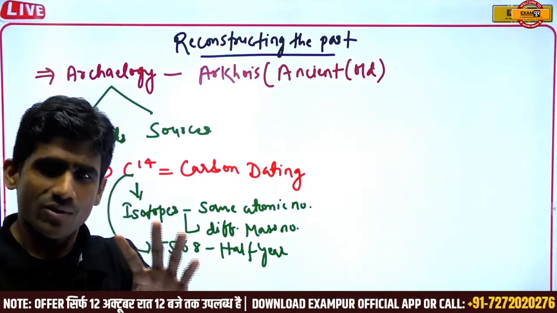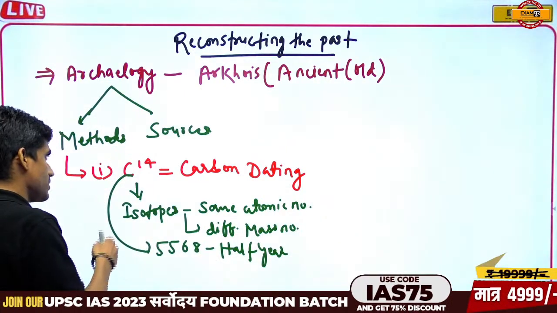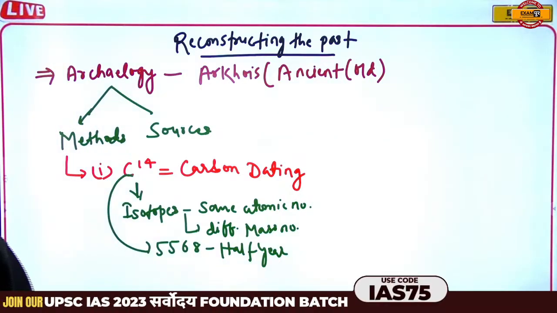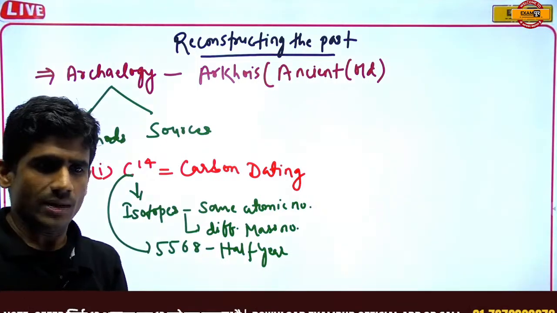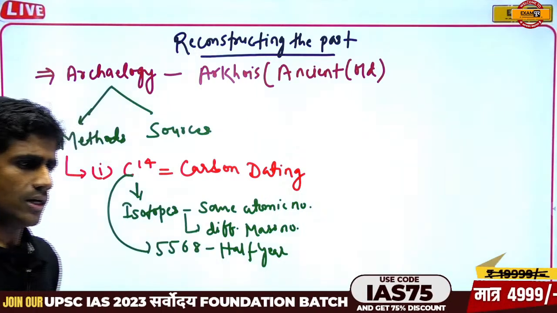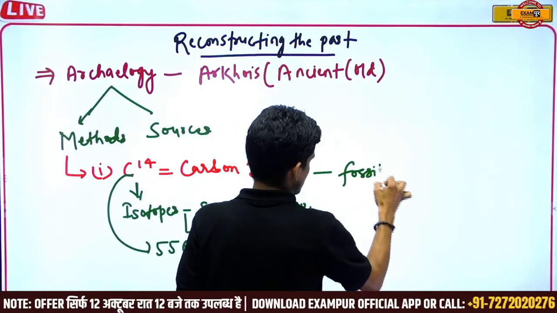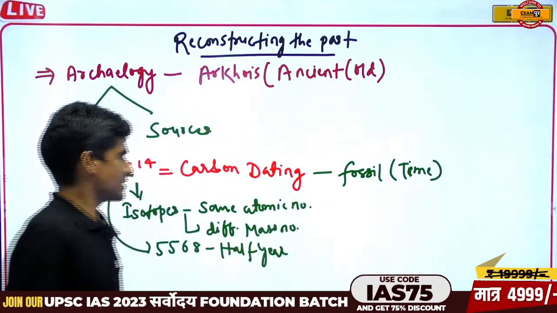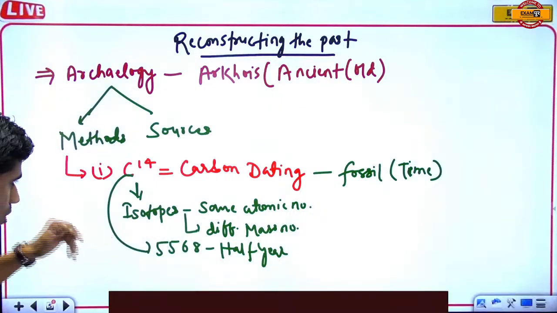So 5568 is the half number, and with C14, the carbon dating method, we can trace the time period of fossils. This is all about it.